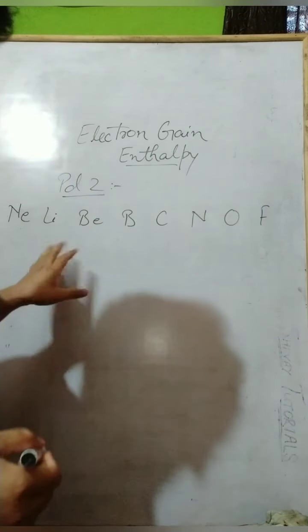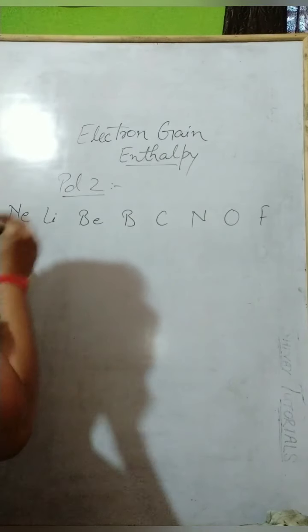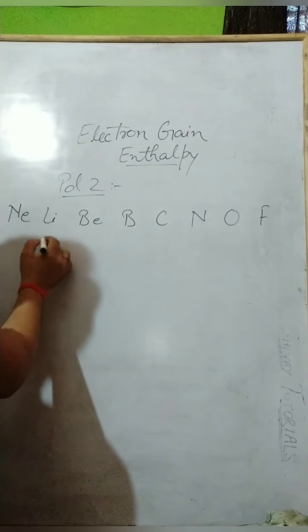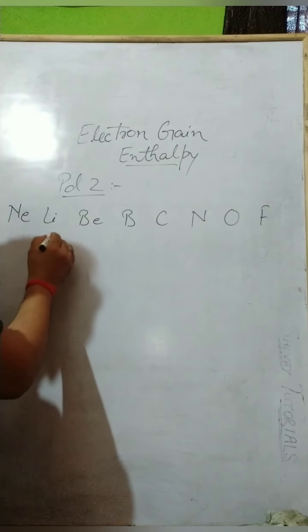Okay, but this is not the end. Again, if we see the electronic configuration of all other elements, we know that lithium is 1s2, 2s2. So we write only the last valence orbital.